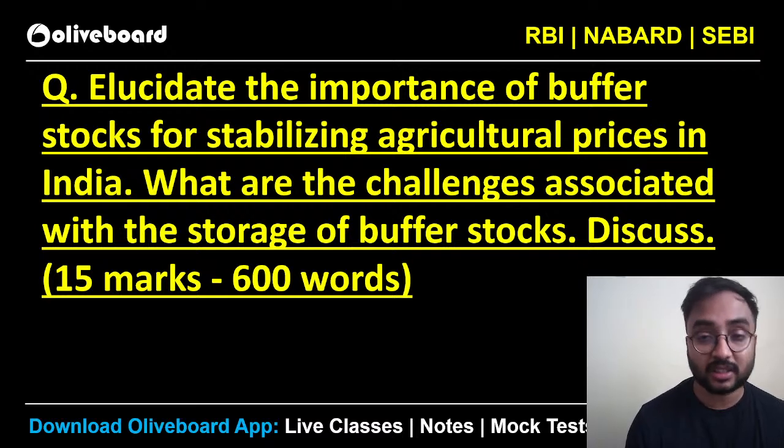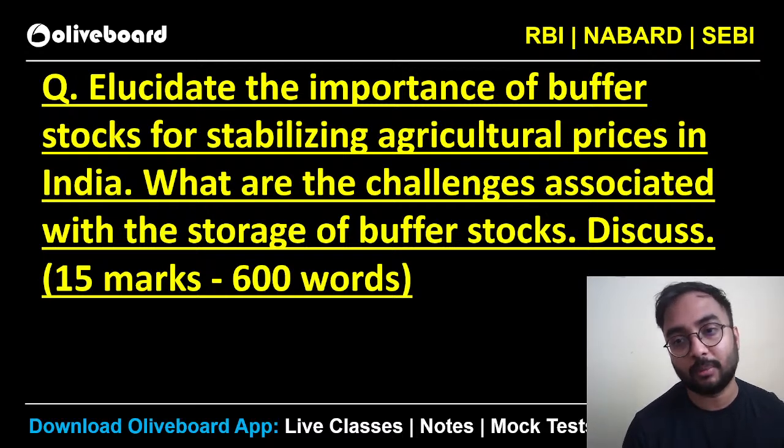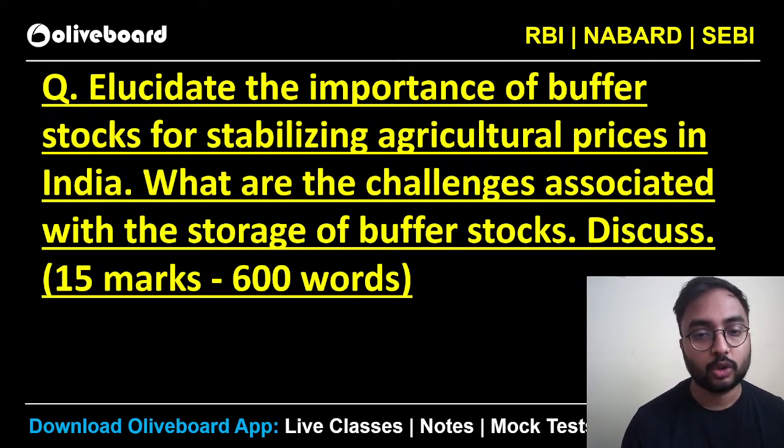Why? Scarcity of tomatoes. Why the scarcity? Because of the tomato mosaic virus disease, which destroyed half of the tomato cropping. Less supply was available, so prices automatically rose. So to stabilize such agricultural prices in India, buffer stocks are kept. Buffer stocks are those extra stocks kept so that if any unforeseen demand comes, and we are not able to satisfy it, those buffer stocks are there.